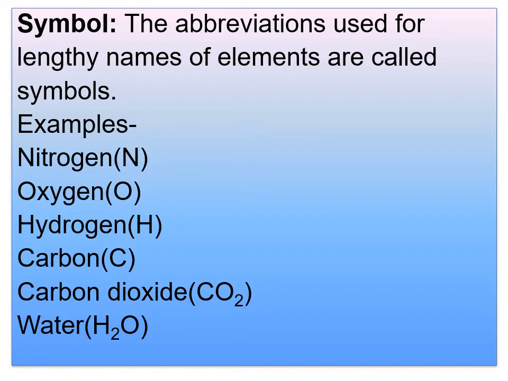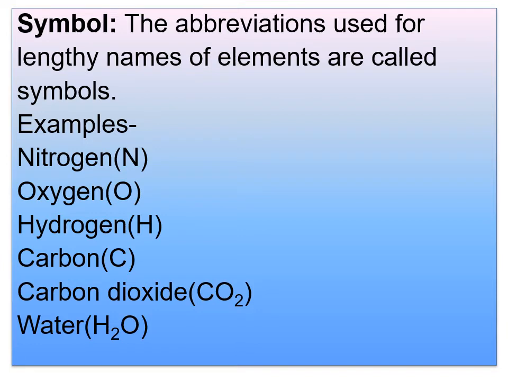If two or more elements begin with the same letter, like carbon C, calcium also starts with C, but we use a capital C and a small a: Ca.